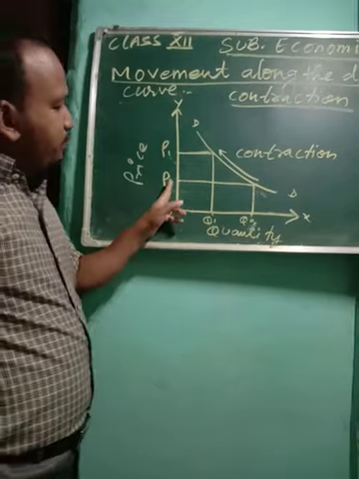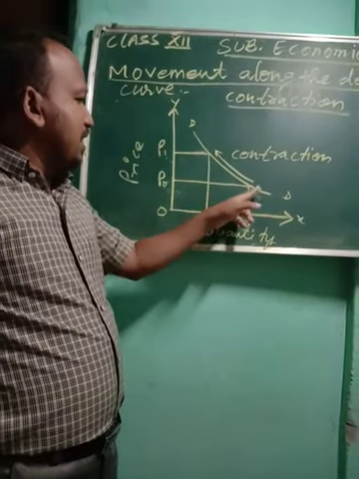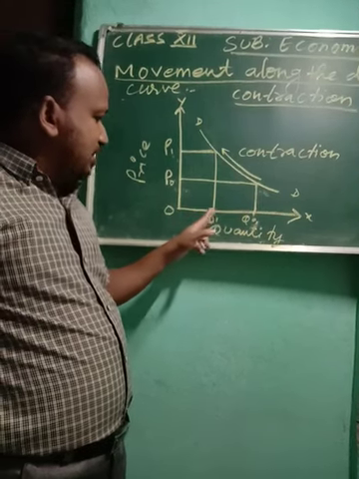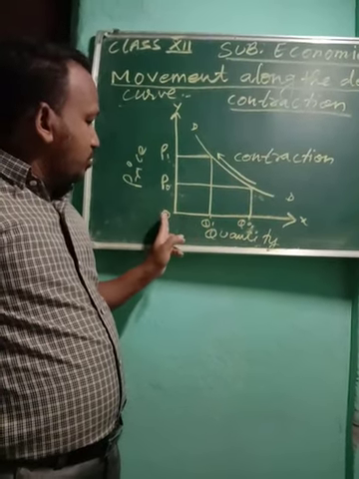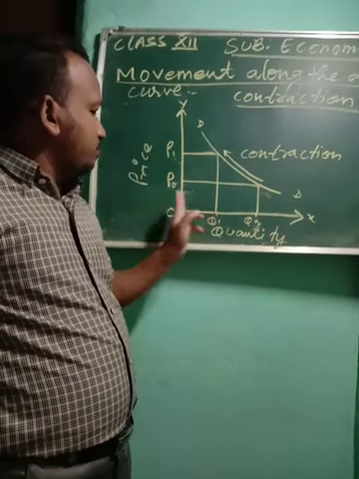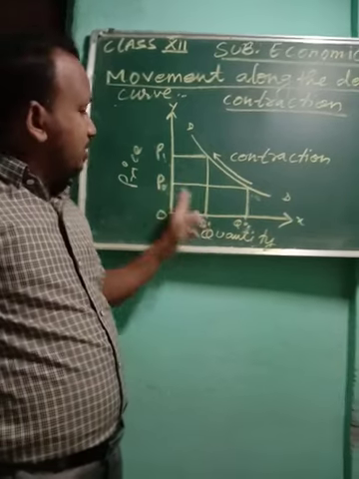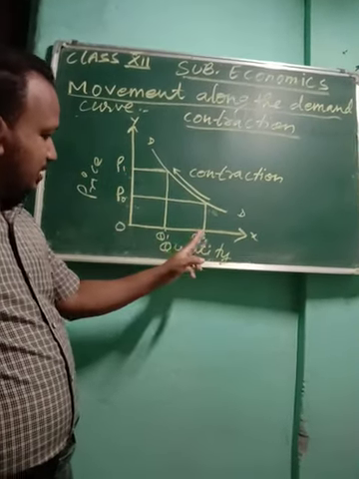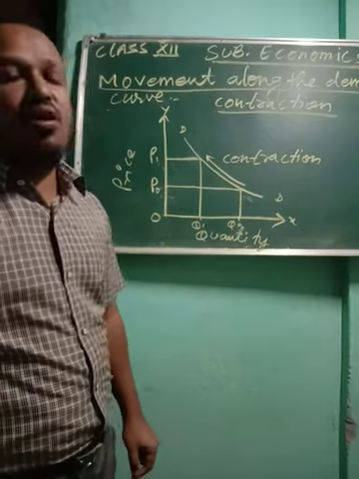So you see, when price was less, people were buying more. So suddenly when price increases, naturally the demand is getting decreased. You see the demand from 0 Q0 to 0 Q1, it has decreased. That means when price is increasing, demand is decreasing. So this phenomenon is considered to be contraction.